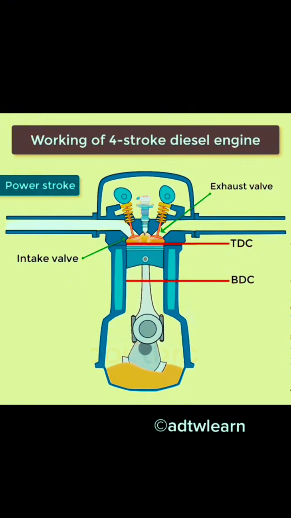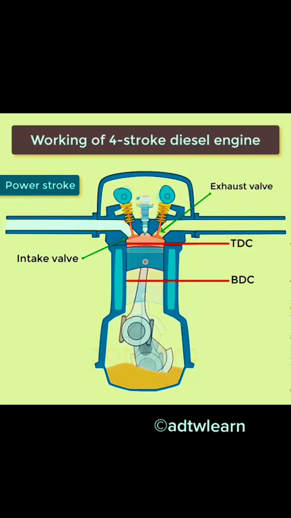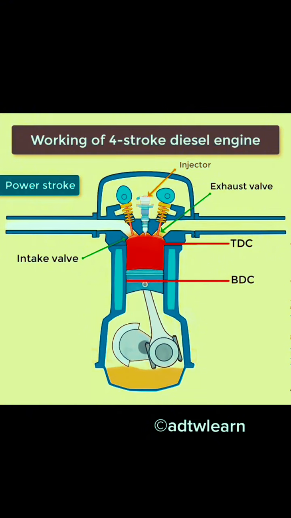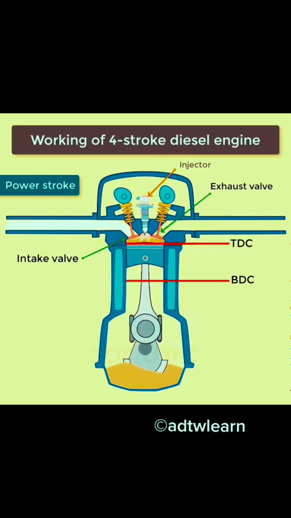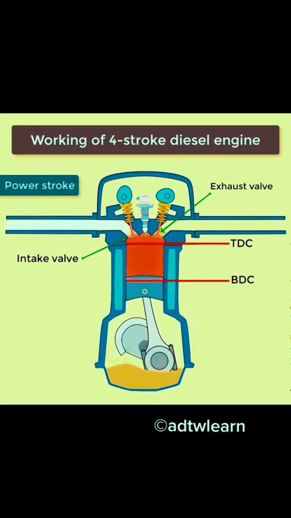The power stroke. In this stroke, both the intake and exhaust valves are closed. At the beginning of the power stroke, the injector injects the fuel into the combustion chamber. The moment fuel enters the combustion chamber, due to the high temperature of the compressed air, the fuel self-ignites, which in turn causes a very rapid combustion of fuel.